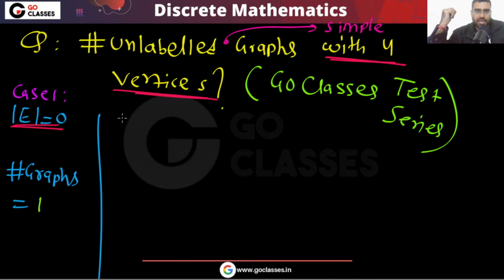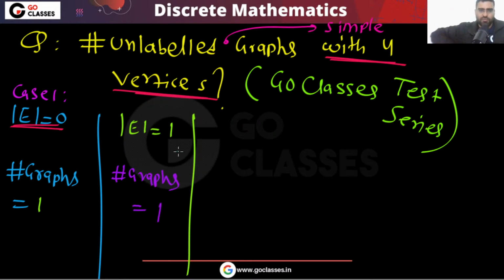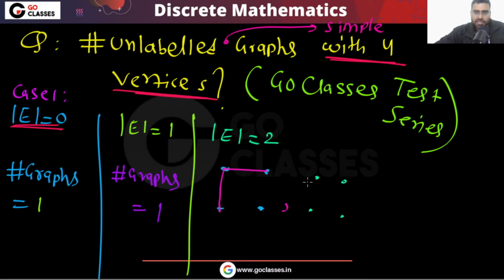Yes or no? If number of edges is equal to 1, now how many? Again the answer will be 1. Here also number of graphs will be 1, because if you have one edge there is only one way. What about if you have two edges? See, if you have two edges, then either you can have them like this or you can have them in parallel.